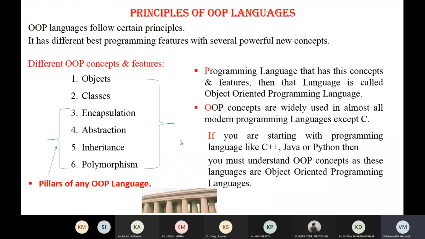I think today that is sufficient. In the next lectures we will learn the principles of object-oriented programming: what is class, what is object, what is encapsulation, abstraction, inheritance, and polymorphism.